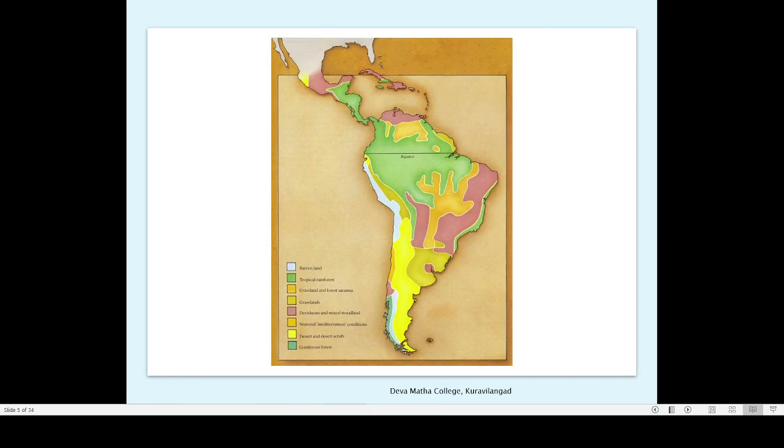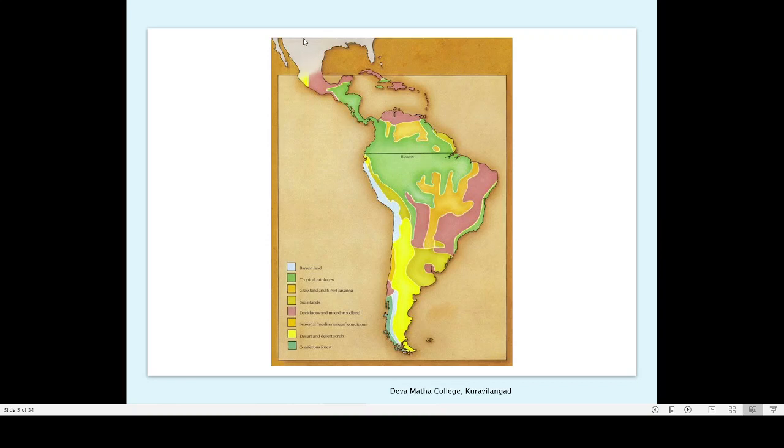So that is why, if you look at the plants and animals of South America, we cannot see so much similarity between North American animals and South American animals. But after the formation of this land connection, animals from South America moved to North America.